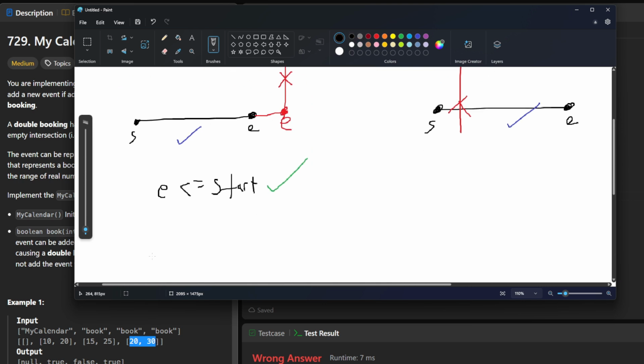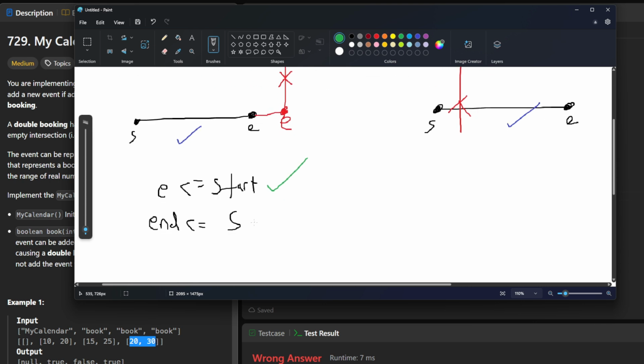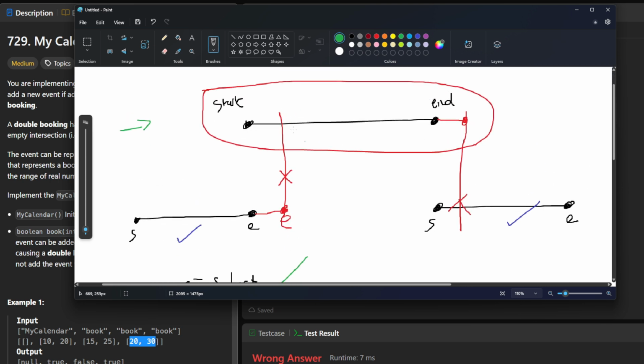So we also have to make sure that the end value we put in is less than or equal to some arbitrary start value that lives in our calendar. As long as these two are true, then this is a valid calendar date that we can add into our calendar.